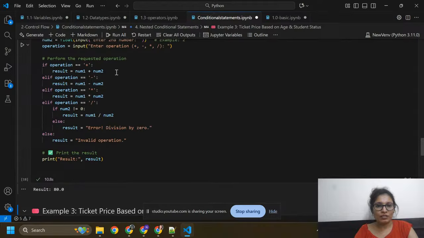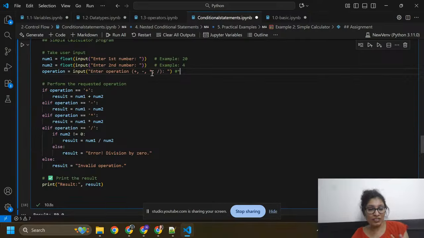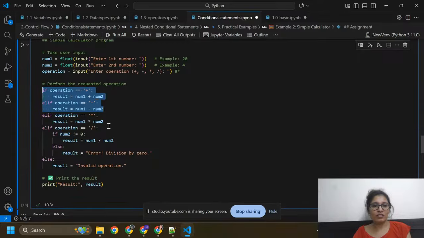So here first number is 20 and second number is 4, and I use asterisk for multiplication. It will check whether operation equals plus, no, operation equals minus, so we can skip these conditions. Then it will check, oh, it is multiply. Then it will multiply both of these numbers, and then it will print the result.